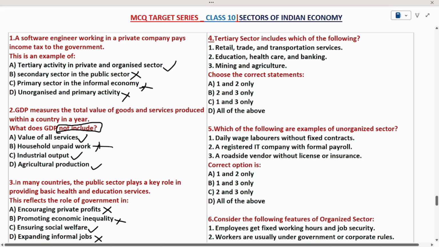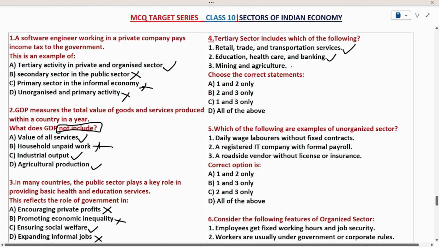See here, retail, trade, transport, they do not produce any goods. So I can say this is the service sector or tertiary sector. So statement 1 is the right answer. Then come to education, healthcare, banking. Yes, we know that all these are services. So statement 2 is also right.